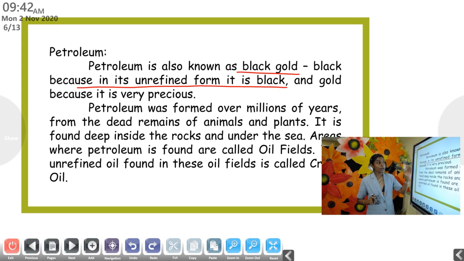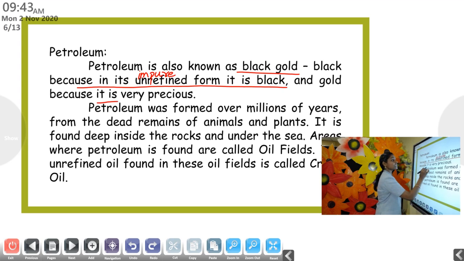Okay, so petroleum is known as black gold. Why? Black, because in its unrefined form, that is in its impure form, it is black in color.